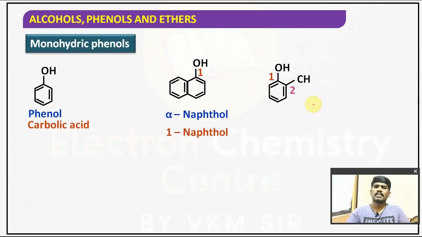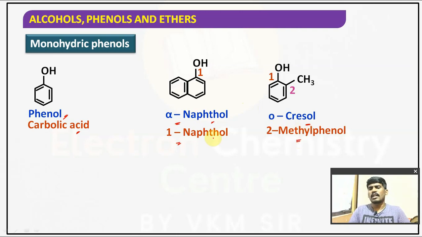If you observe the monohydric phenols, the first example is phenol, also known as carbolic acid. Second one, alpha naphthol. If a single aromatic ring is there, it is called benzene; if two benzene rings are there, that is called naphthalene; if three are there, anthracene. Naphthalene with an OH group is called alpha naphthol or 1-naphthol. Another one has a CH3 group, that is called 2-methylphenol, which is also called orthocresol.